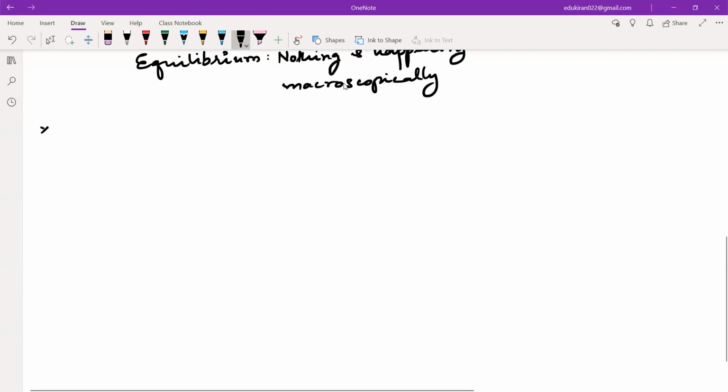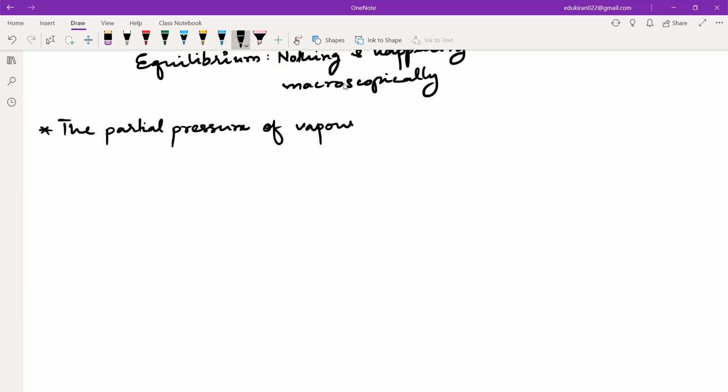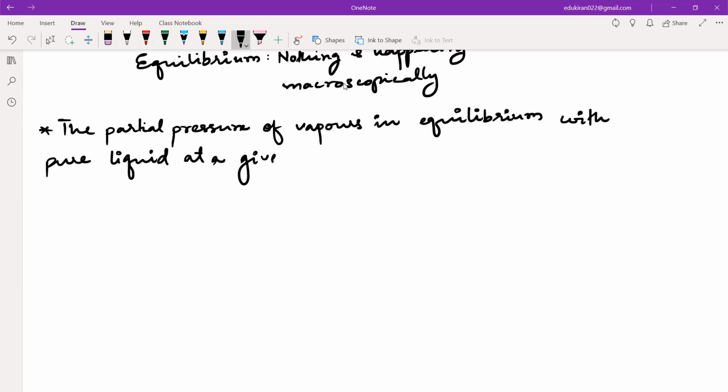So please write with me: the partial pressure of vapors in equilibrium with the pure liquid at a given temperature is called vapor pressure.